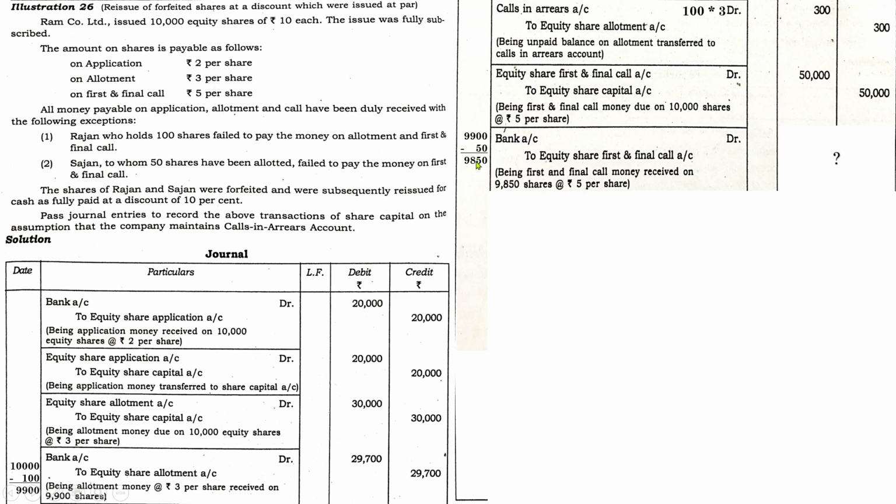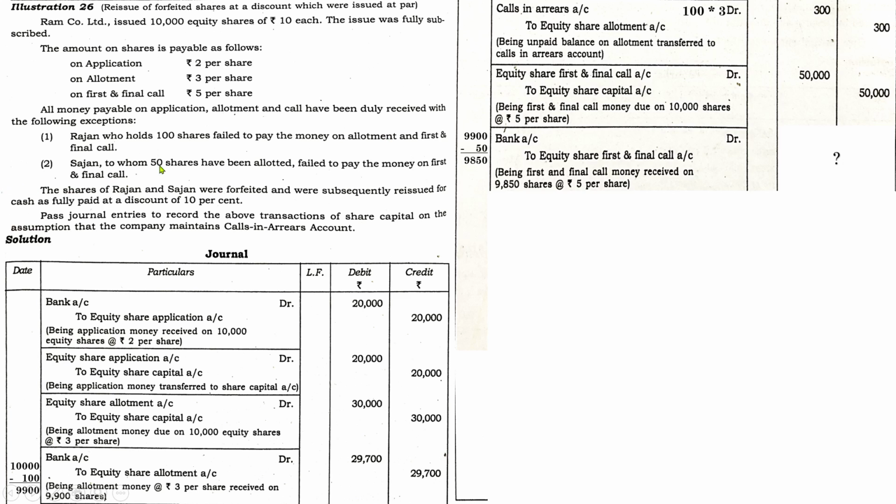You can either do like that, or you can go directly with regard to 10,000. But remember, from 10,000 you have to deduct 100 and 150 because Rajan did not pay allotment and first call. So during the examination, don't get confused and only deduct 50 from 10,000. If you are doing from out of 10,000, you have to go through the question carefully, because from 10,000 you need to deduct 100 because Rajan did not pay first and final call.